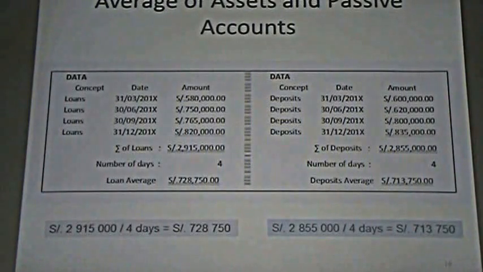To estimate the average, we must add all these amounts, and as they are 4 samples, we divide this 2,950,000 by 4, and the loan average is 728,750. Okay, this is the loan average.